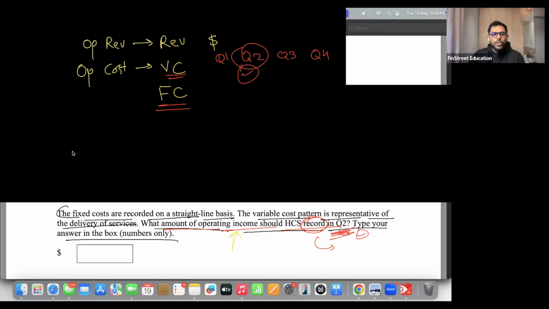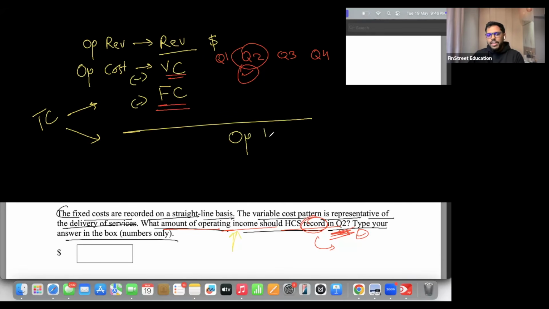But there was also a certain bifurcation given. If I'm able to recollect, there was total cost and a certain bifurcation of 30%, 70% split. So you have to consider both. From revenue, once you deduct VC and FC, this should ideally give you operating income or operating profit. I think these many hints are enough. You should be able to solve this.